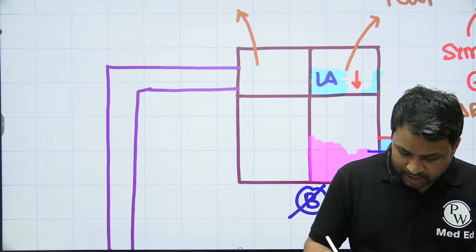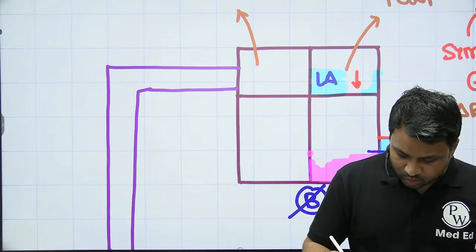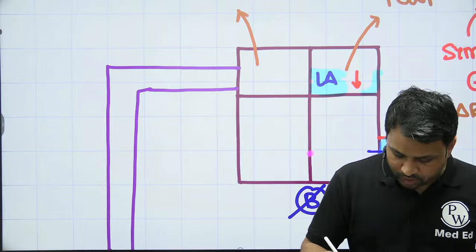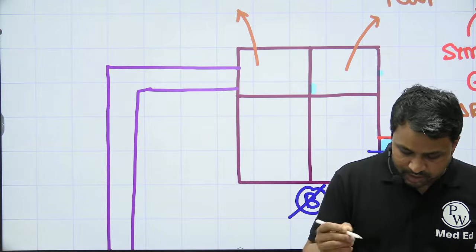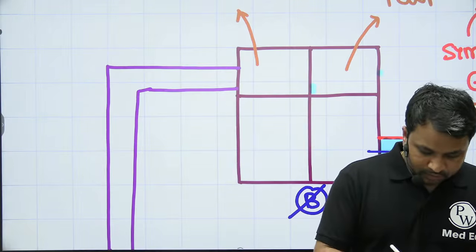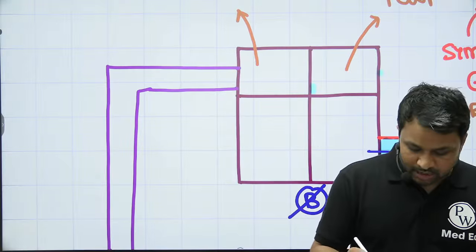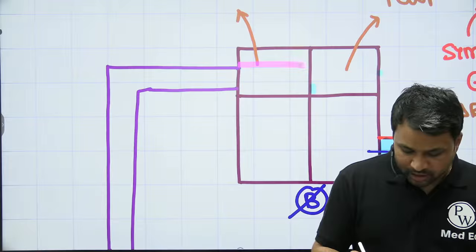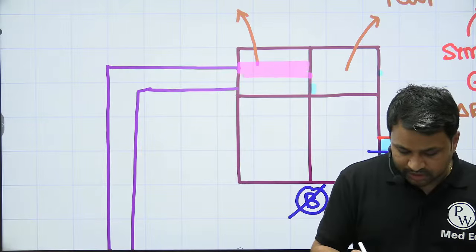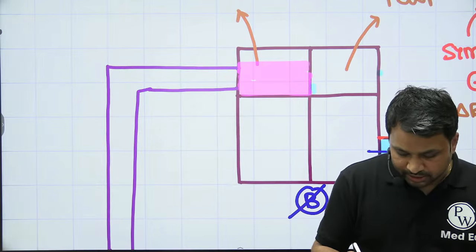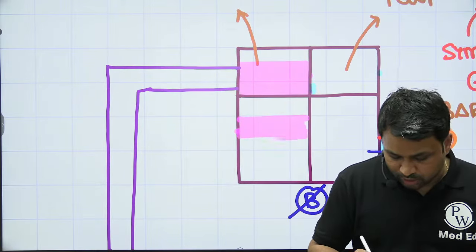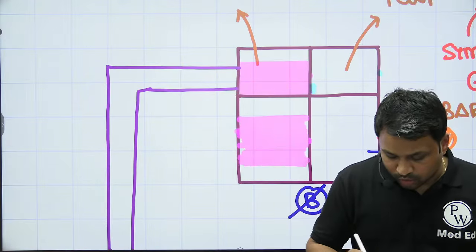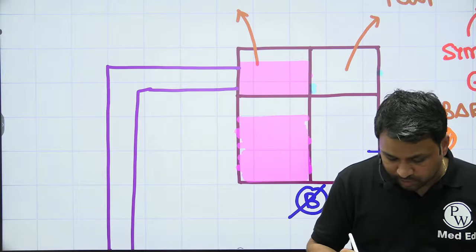Now, because the heart is not able to pump effectively, all four chambers of the heart will be filled up with blood. There will be some amount of blood present in the right atrium, and some amount of blood present in the right ventricle. It is not able to pump effectively, so all four chambers will now be filled up with some amount of blood.